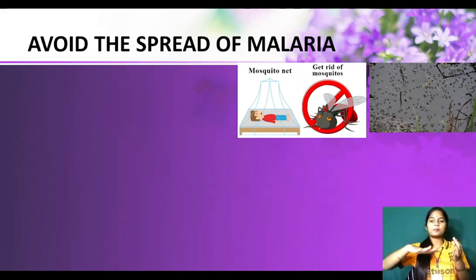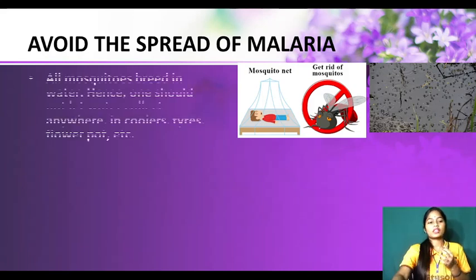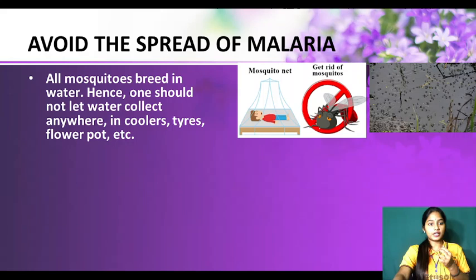Okay. So you may be seeing that there are certain pits around your home where the water is standing. It is not flowing. Due to the rain, the water gets collected. So we should not allow water to collect near our home, and we should use mosquito nets and mosquito repellents also. Now see, all mosquitoes breed in water, right? Hence one should not let water collect anywhere. As I have told you, the mosquitoes breed in standing water.